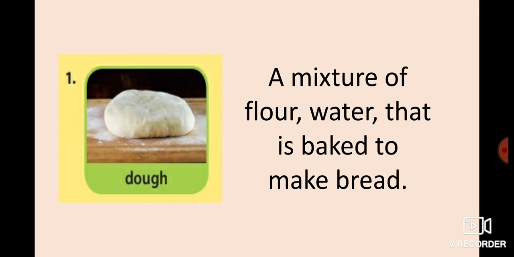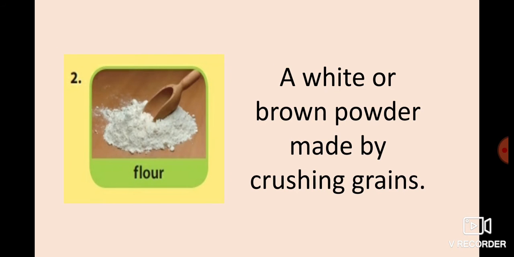We have a definition for every word, and we have dough. In that case, it's a mixture of flour and water that is baked to make bread. So remember, we mix all the ingredients that I mentioned: flour, water, sugar, salt, oil, etc. And then you bake, and at the end you obtain a bread. So this one is the dough. Number two, we have the flour. This one is a white or brown powder made by crushing grains.